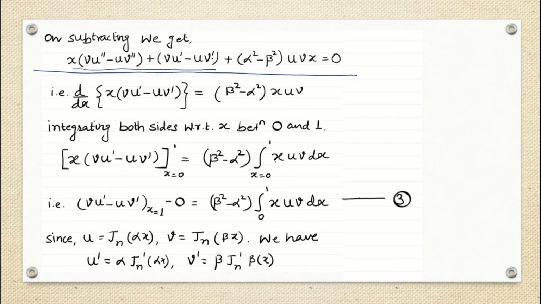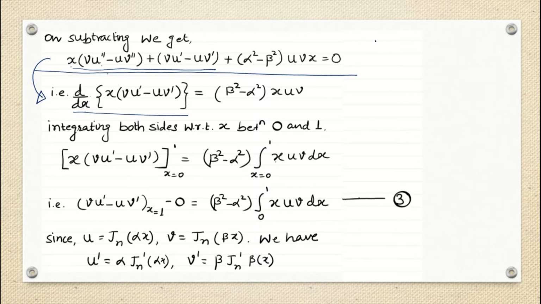So we can say that these two terms can be rewritten as d by dx of x into (v u dash minus u v dash). But this adjustment from this step to this step is not easy to write just by looking at the statement. It comes with practice of these derivations. So to check whether it really gives this answer, we are going to perform d by dx of this term and see whether we get it or not.